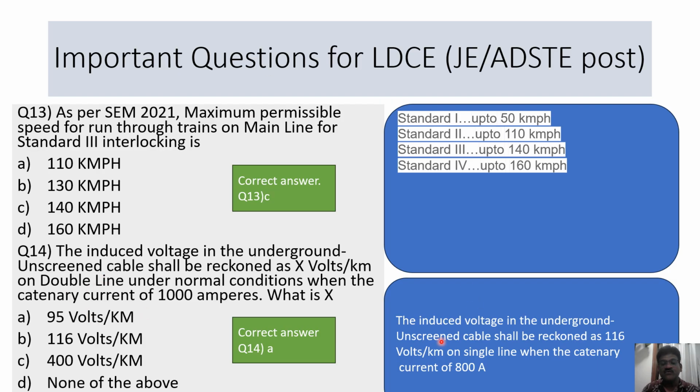Here let me tell you something connected with this. The induced voltage in underground unscreened cable shall be 116 volts per kilometer on single line when the catenary current is 800 amps. So on double line it is 95 volts per kilometer, while on single line it is 116 volts per kilometer.